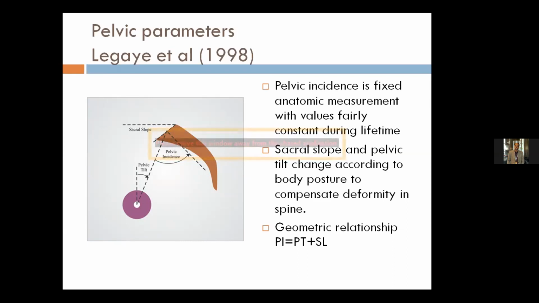Pelvic incidence is the angle between a perpendicular from the center point of the sacral end plate and the line joining the center of both femoral heads, and pelvic tilt is the angle between a vertical line from the center of both femoral heads and the line joining the center of the superior end plate of the sacrum to the center of both femoral heads. So during taking lateral views, it is important that both the femoral heads are visible, and even if both the femoral heads are not superimposed on each other, we can take the center of both the femoral heads, connect them with a line, and take the center of that line as the center of both femoral heads to calculate pelvic parameters.